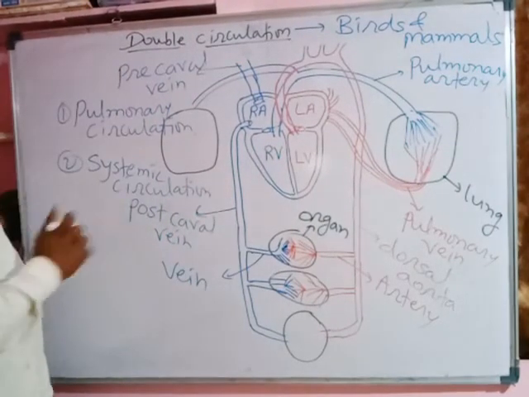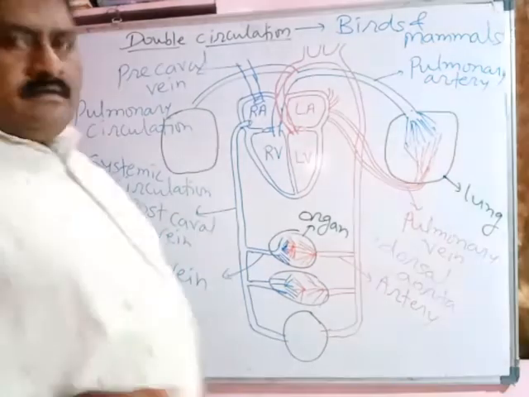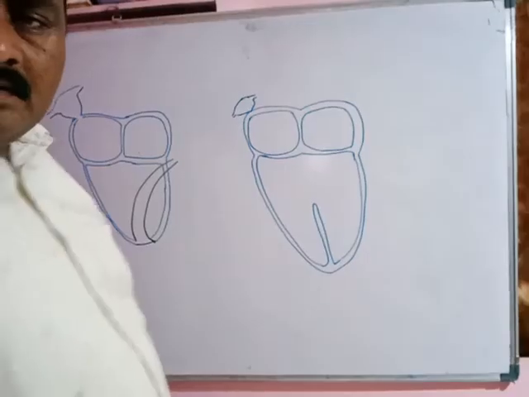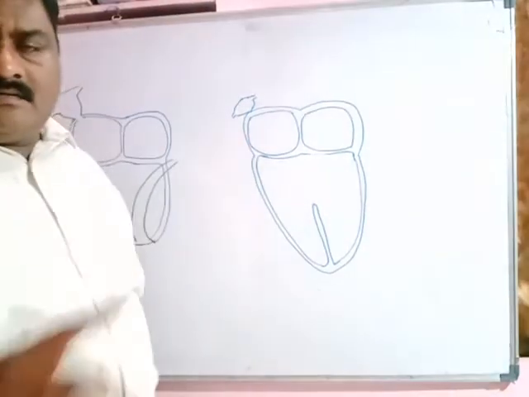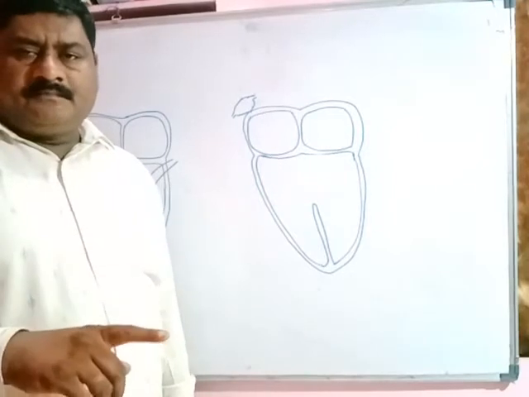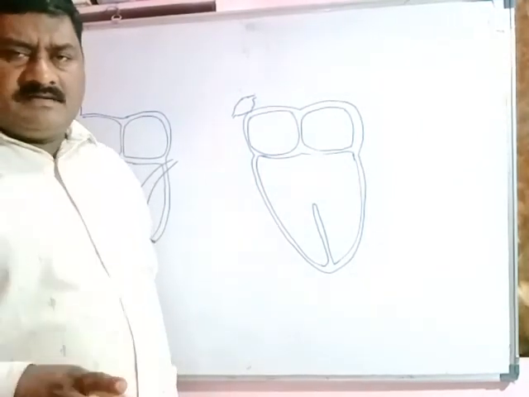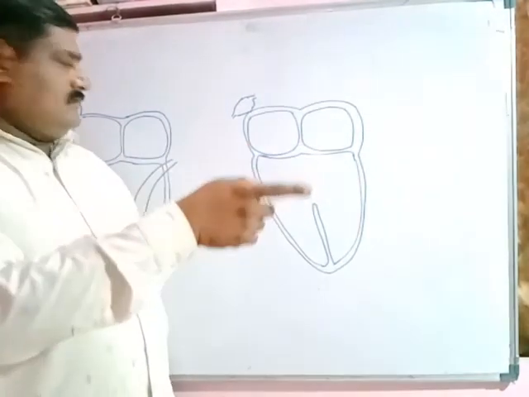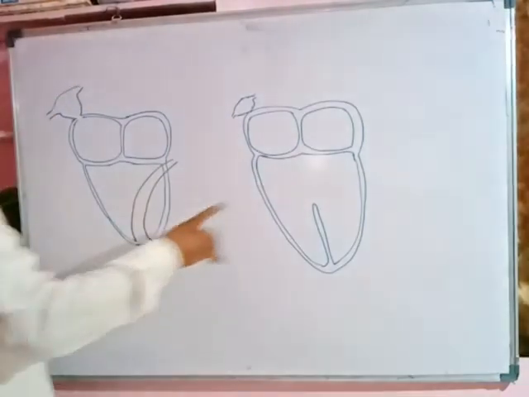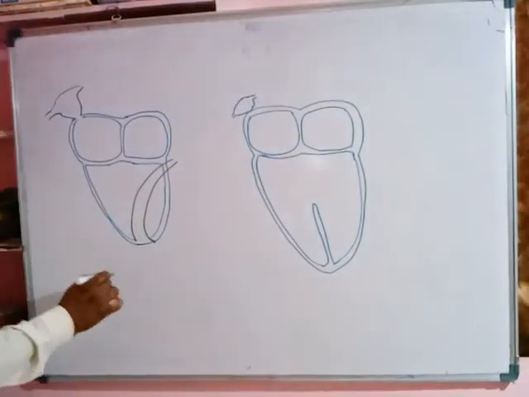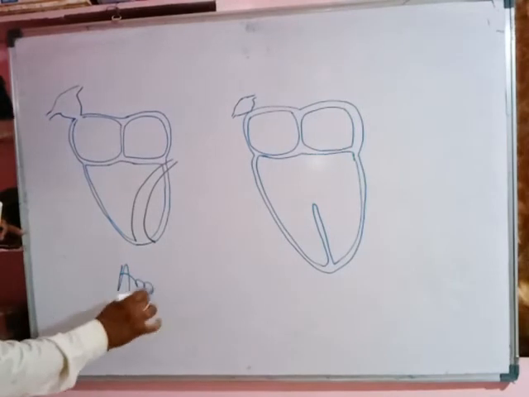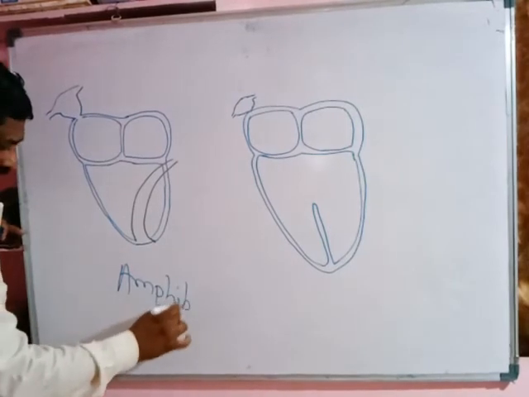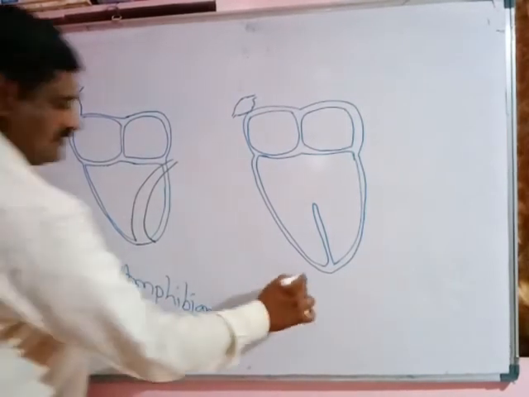So it is double circulation. We discussed fishes, birds and mammals, single circulation and double circulation. What about amphibians and reptiles? Amphibian heart, and this one, reptilian heart.